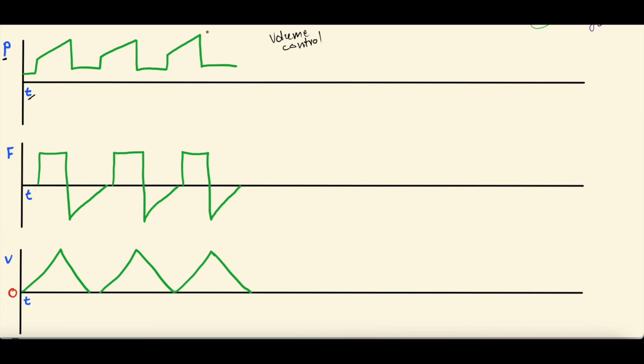In auto PEEP, though, what you will see is they'll get their breath in, then they'll start to breathe out, but before they fully expire, the vent delivers them another breath in, right? And the same thing happens. So you don't go down to 0 the way you should, which makes sense, right? Because let's pretend the tidal volume is 400 cc's. You get 400 cc's that come in, but then only 350 cc's out before the next breath.